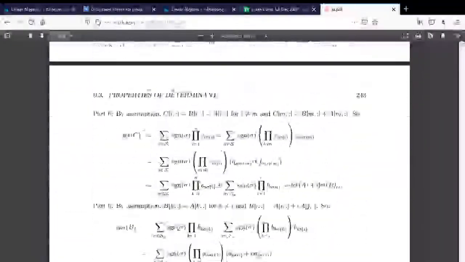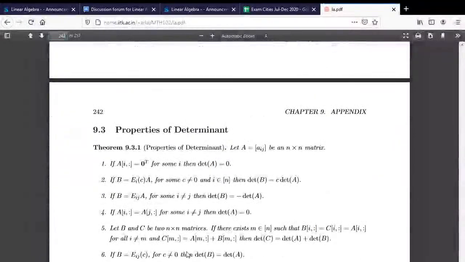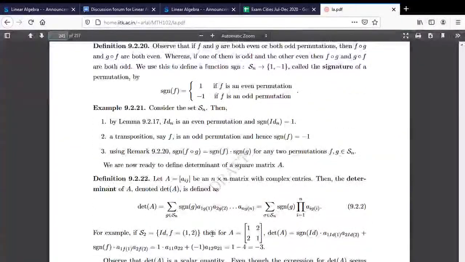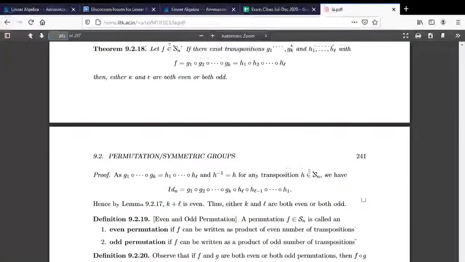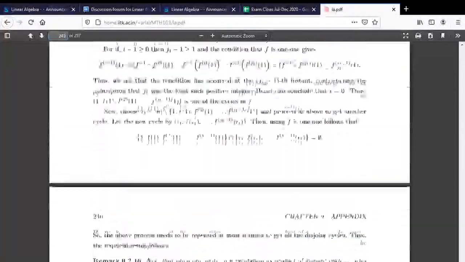So here is the proof of all the ideas of determinant. The determinant is being defined here using the signature of a permutation. Alright, that's the way we define it. And so first we define what is called a permutation here.